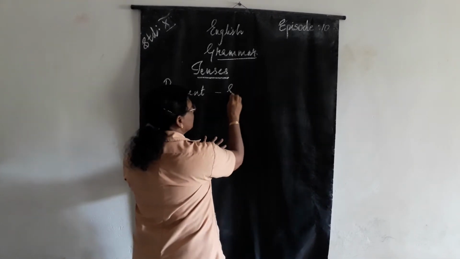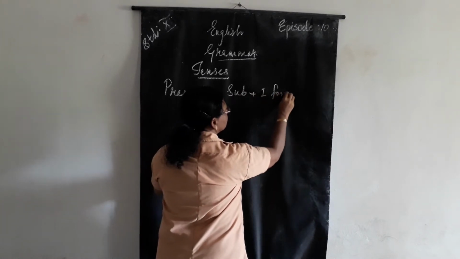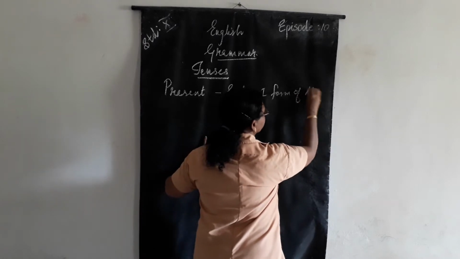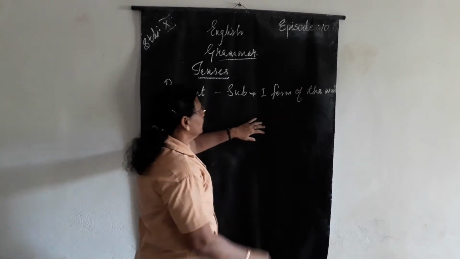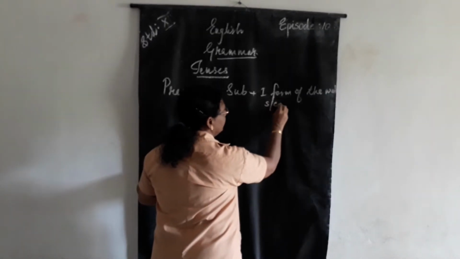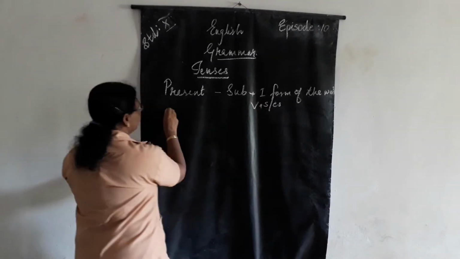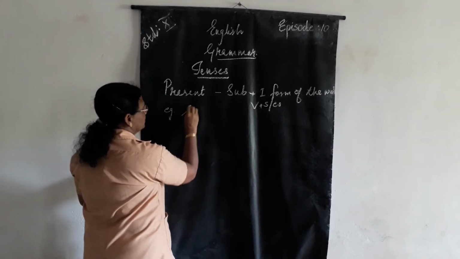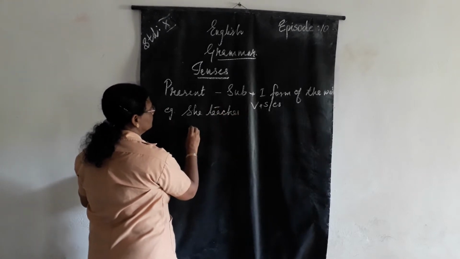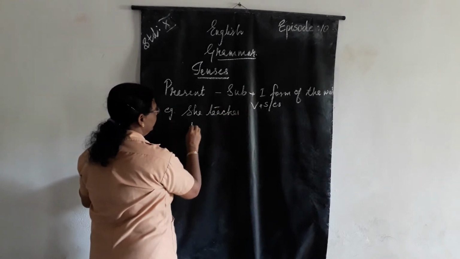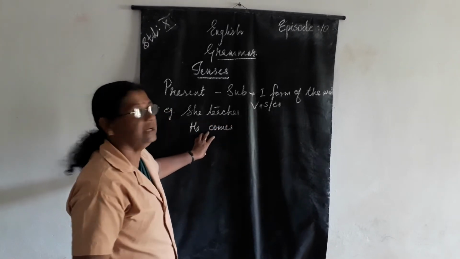So here what is the format? Subject plus first form of the verb. Isn't it? First form of the verb. That means the changes will be s or es. Verb plus s or es. Suppose, for example, we can write: she teaches, he comes.